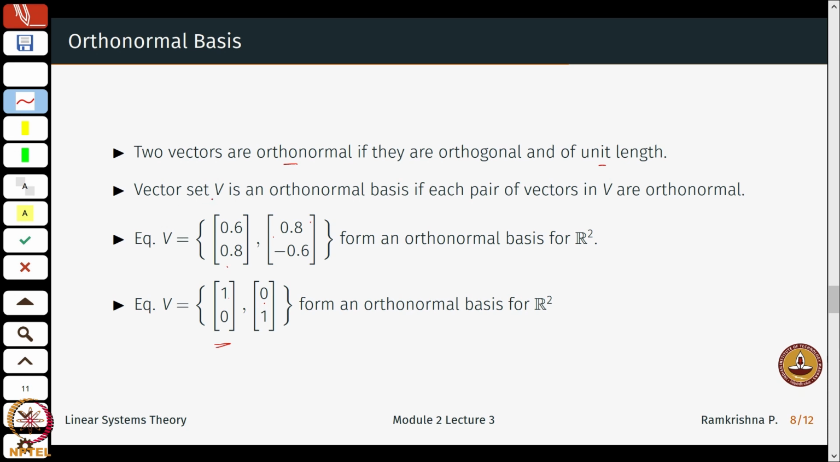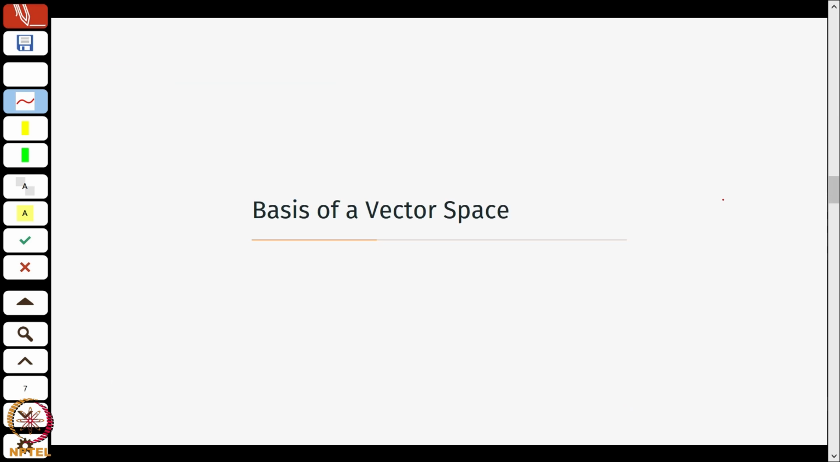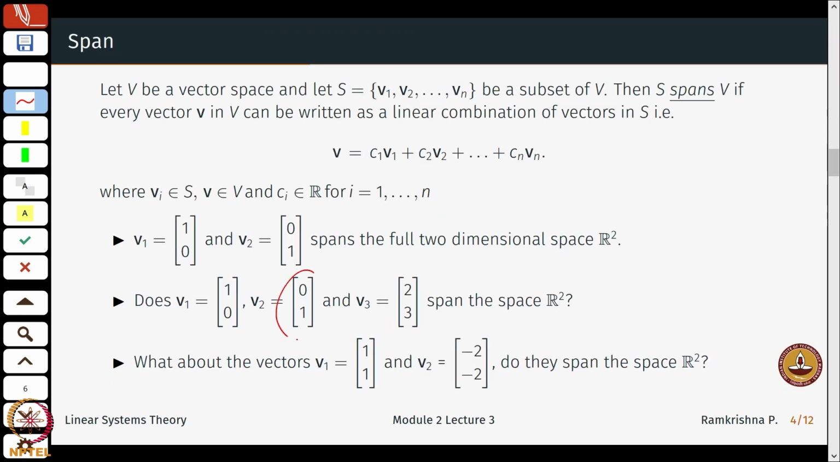So, a vector set V is an orthonormal basis if each pair of vectors in V are orthonormal. Like for example, if I choose this and this, well, that is not an orthonormal basis, because the magnitude here is not 1 and so on.